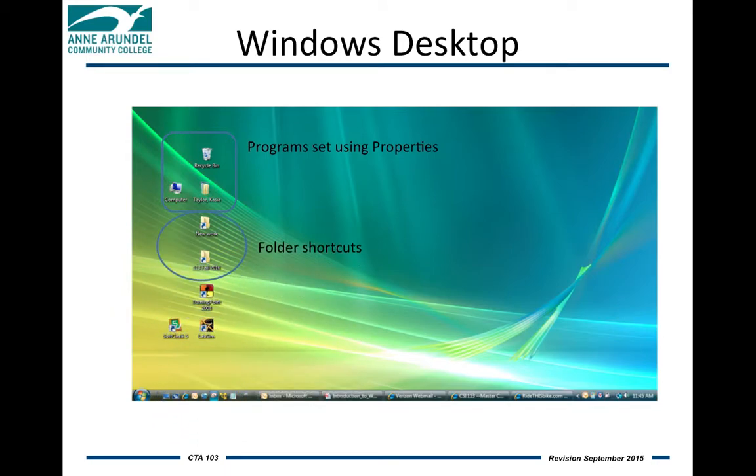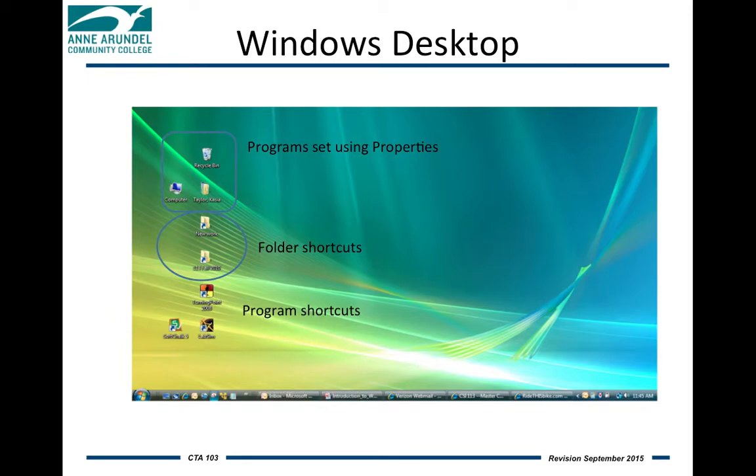Below that, I have two folder icons, and these have an arrow showing that they are actually folder shortcuts. These are two folder shortcuts that are to two folders that are used quite often by this person. We have the New Work folder and the 113 Fall 2010 folder. If you double-click on this folder icon, it will take you directly into the contents of that particular folder.